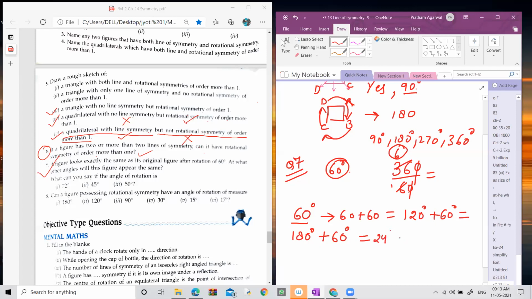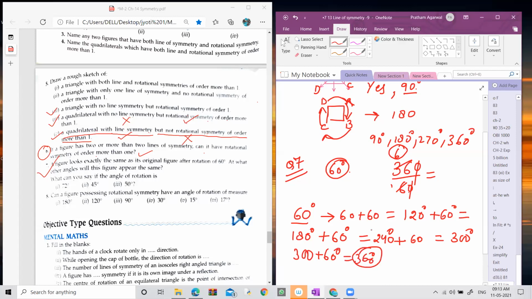And for the next angle, you add 240 with 60 degree. Then how much is it? 300 degree. You have to continue this process till 360 only, because the complete rotation is 360 degree. So when you add again 60 with 300, you will get 360 degree. Now you have to stop because you have got 360 degree.